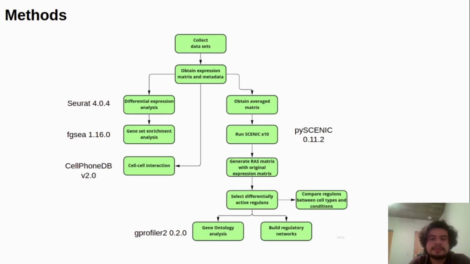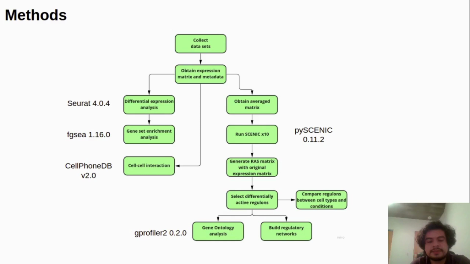First, we collected datasets and obtained gene expression matrices and metadata, and we performed differential expression analysis, gene set enrichment analysis, and we inferred the interaction networks using CellPhoneDB. We inferred the gene regulatory networks using PySCENIC, and with the results of PySCENIC, we selected differentially active regulons for every cell type in the datasets.